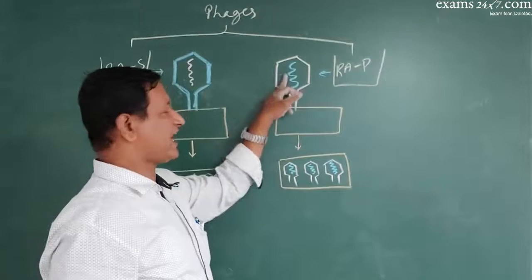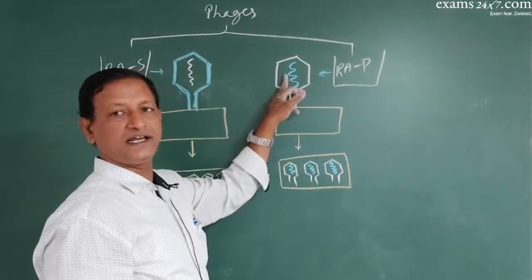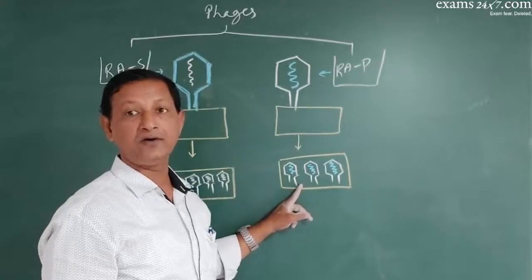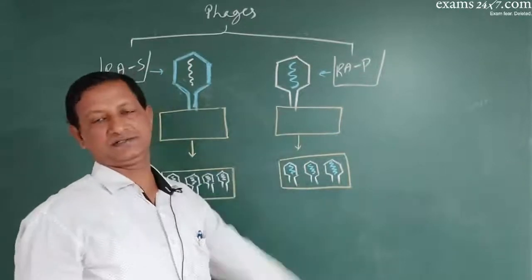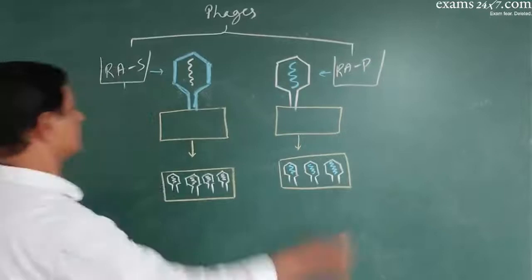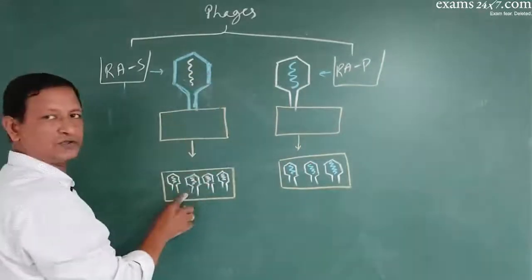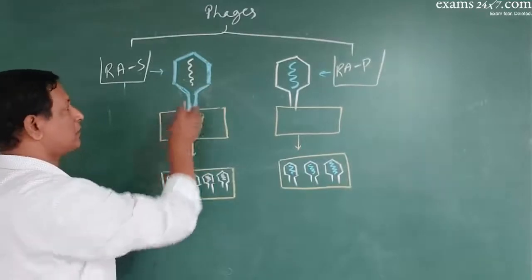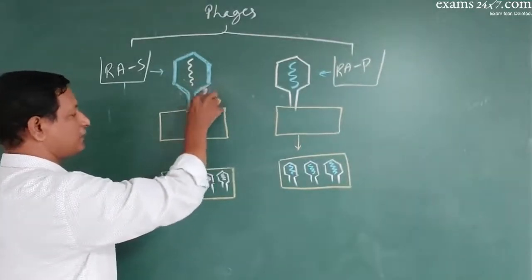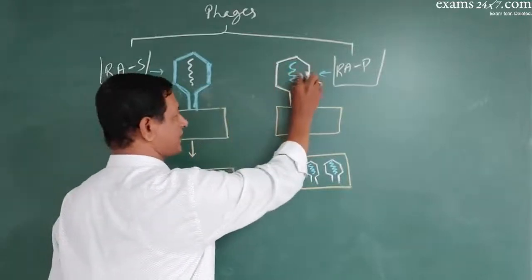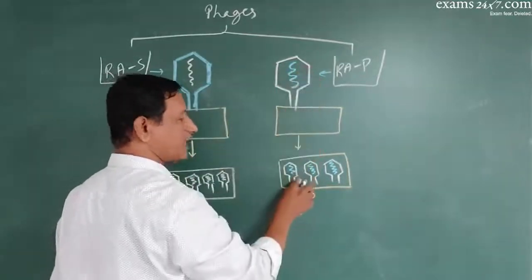The parental phage has radioactive DNA. Now the daughter phages also have radioactive DNA. Means what? The proteins of the parents have not been transferred to the daughters. Only DNA of the parents has been transferred into the daughters.